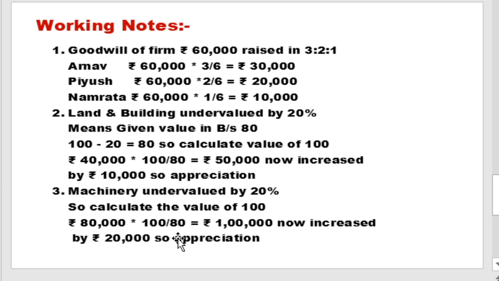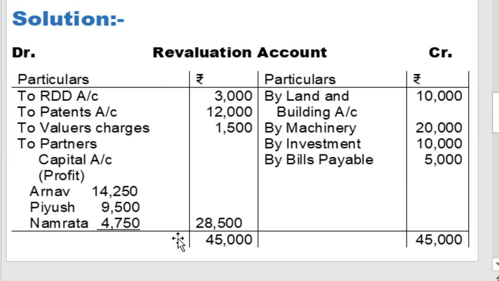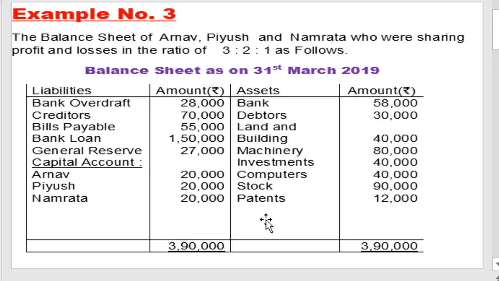So first divide the general reserve amount, 27,000, by 6, because the total of 3 plus 2 plus 1 is 6. 27,000 divided by 6 is equal to 4,500, which is 1 proportion.